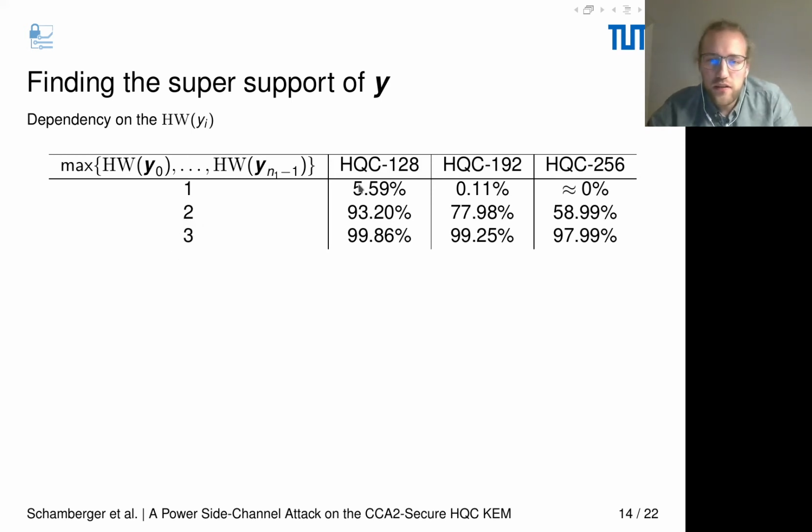If we look at HQC 128 with a maximum of 2, we can already successfully attack 93.2% of all possible keys.